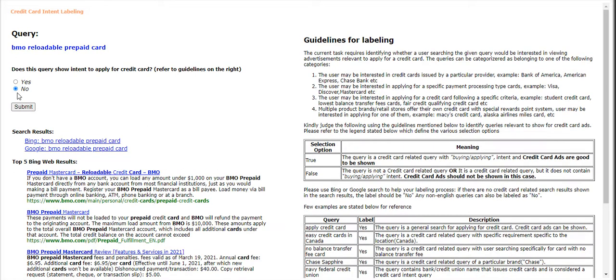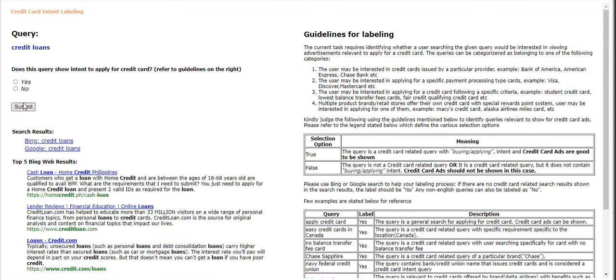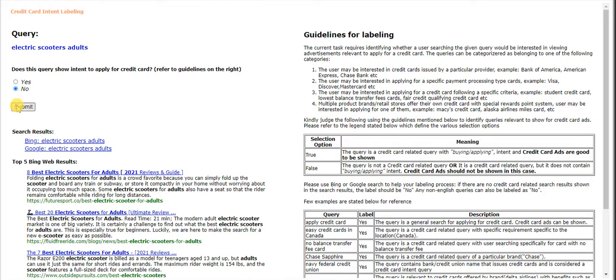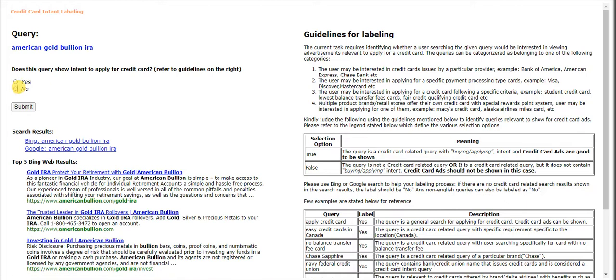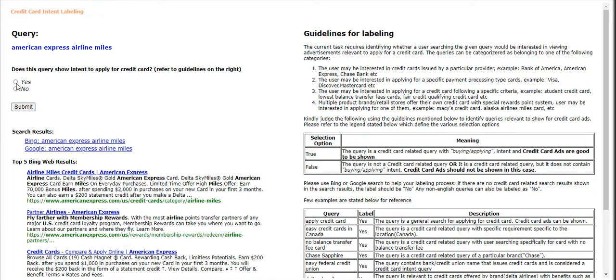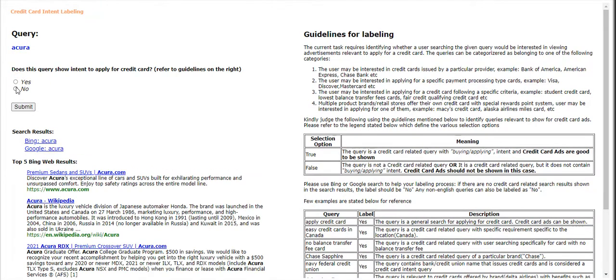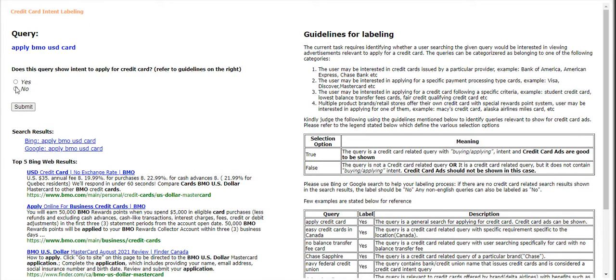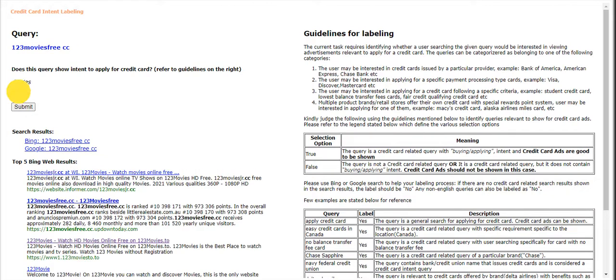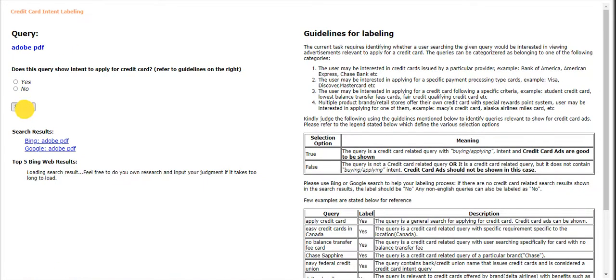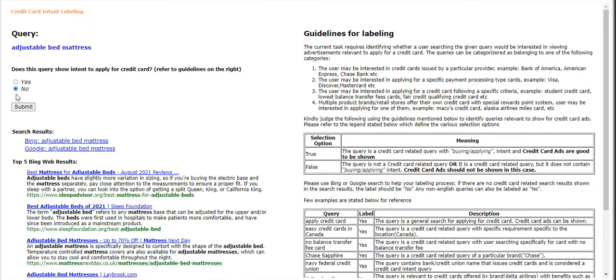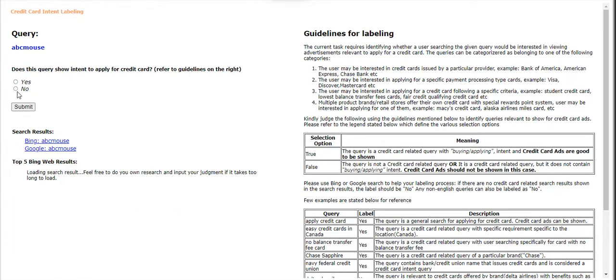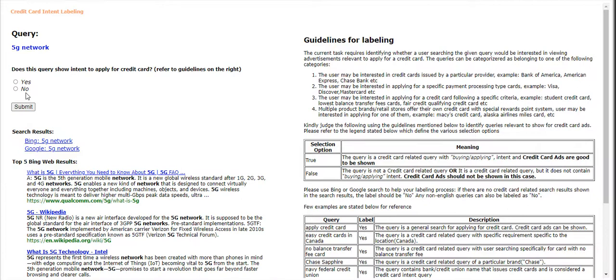That's BMO reloadable prepaid card. That's definitely a yes. Credit loans, definitely no. Electric scooters, no. That's a no. That's a no. That's a yes. Acura, nope. ABC, that's no. That is yes. 123 Movies, no. Adobe PDF, nope. That's no, no, no, no. You can spam this thing.